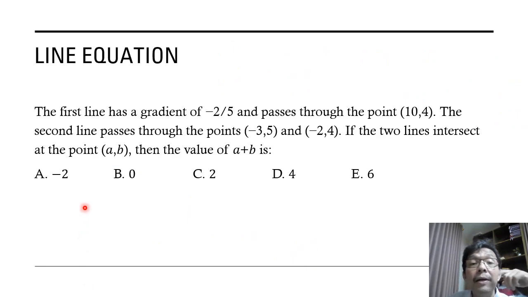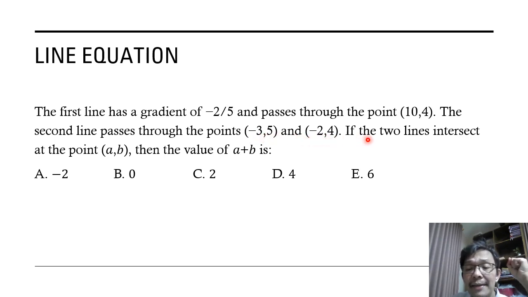Okay, the line equation. The first line has a gradient of -2/5 and passes through the point (10, 4). The second line passes through the points (-3, 5) and (-2, 4).